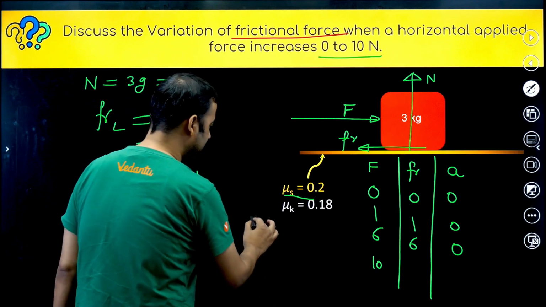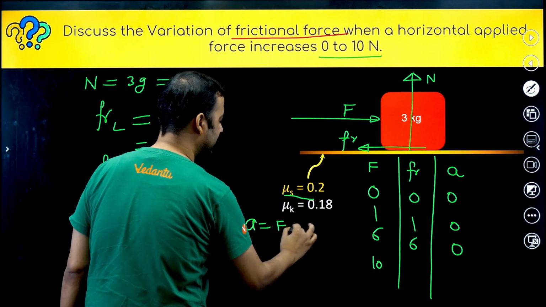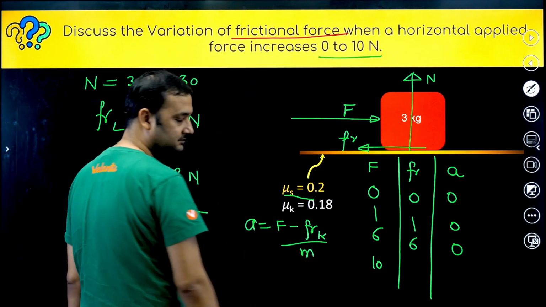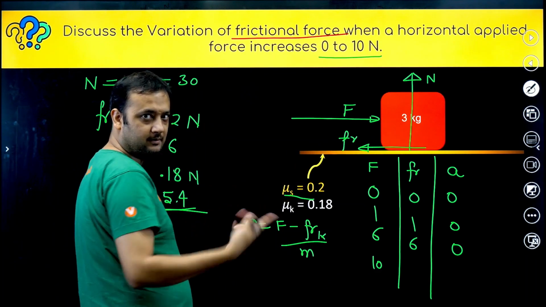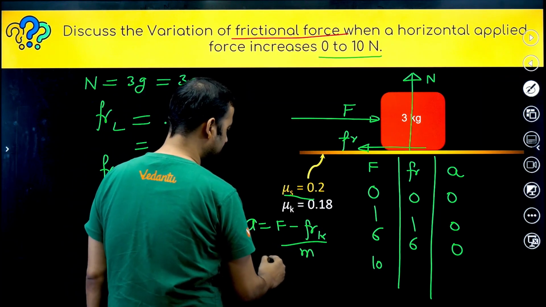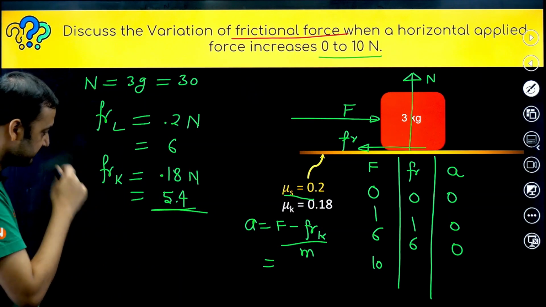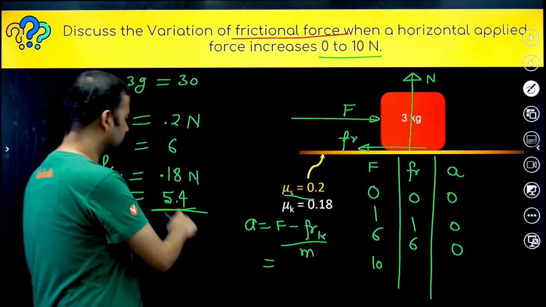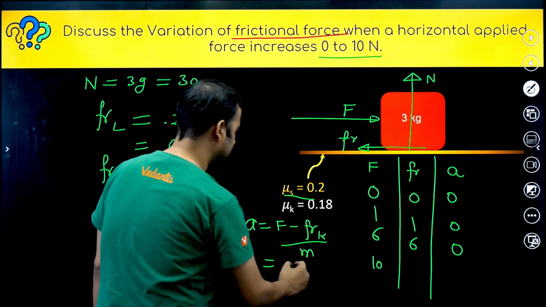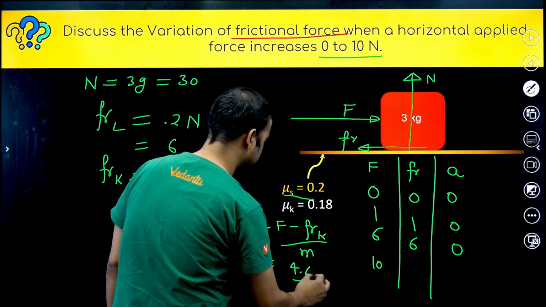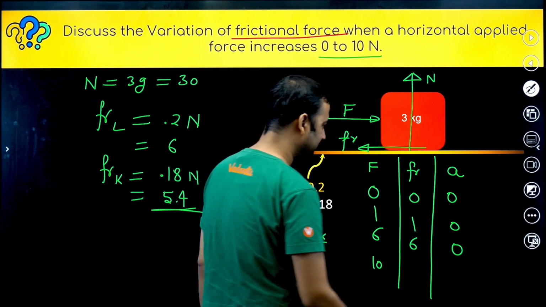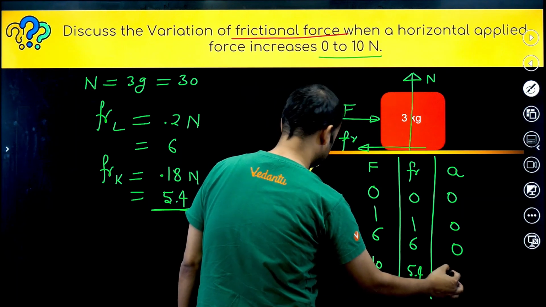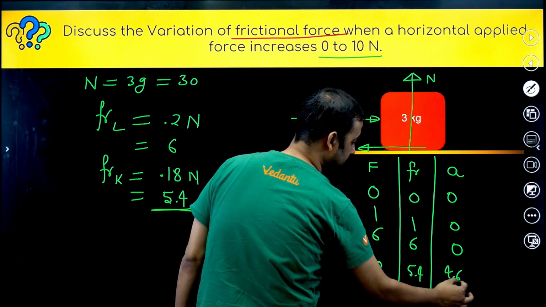So what will be the acceleration, guys? F minus kinetic friction upon mass, this will be the acceleration. Force minus friction upon mass, total force. So what will be this value? 10 minus 5.4, so this is 4.6. Mass I think is not given, so mass is 3 kg. So 10 minus 5.4 is 4.6 by 3. The friction will become 5.4, and this will be 4.6 by 3.